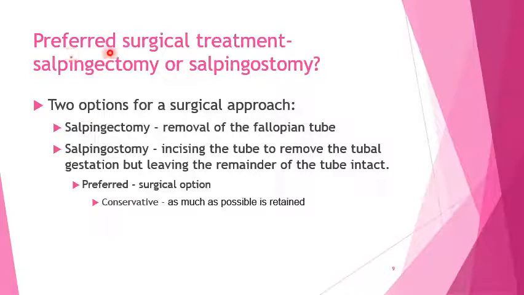Which is the preferred surgical treatment? Is it salpingectomy or salpingostomy? Salpingectomy is removal of the whole fallopian tube, whereas salpingostomy is just incising the tube to remove the tubal gestation but leaving the remainder of the tube intact. Salpingostomy is the preferred surgical option because this is the conservative surgery. As much as possible of the tube is retained.